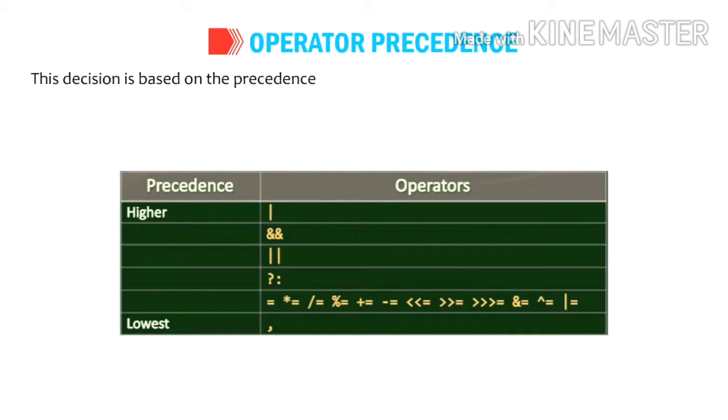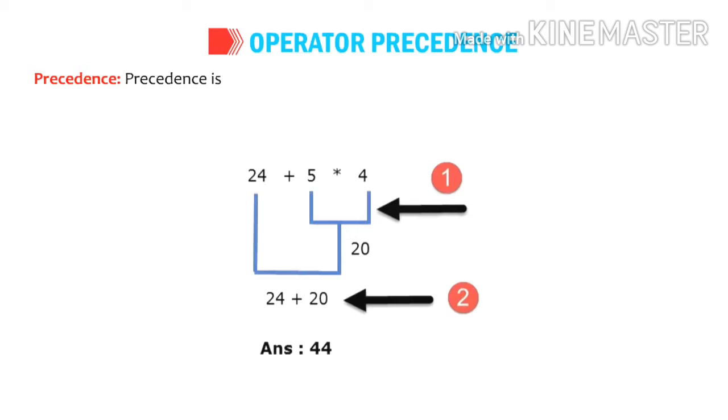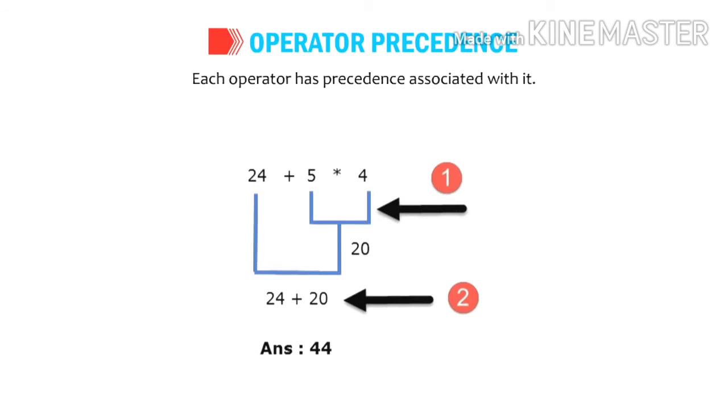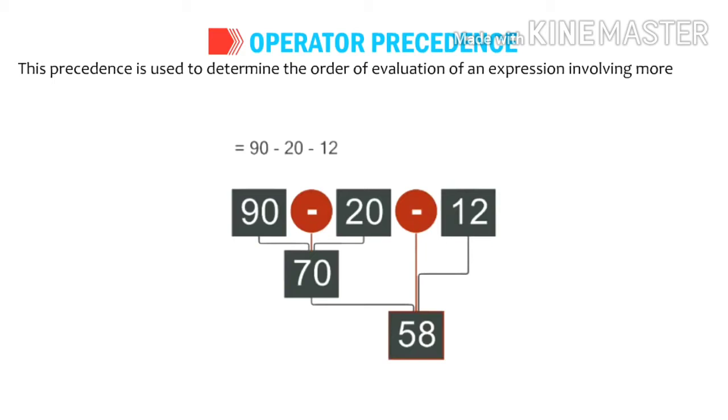This decision is based on the precedence and associativity of the operators as explained below. See, this is an example: 24 plus 5 into 4. Like in mathematics, it first evaluates 5 into 4, which gives 20, and then adds it to 24, and the result is 44. Right? So, in this also, 90 minus 20 minus 12. Here there is an equal precedence, so this time it evaluates right to left.